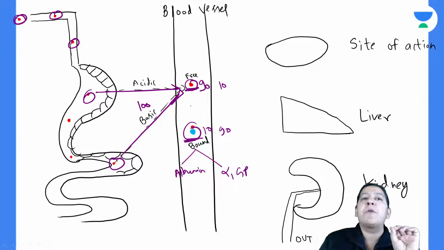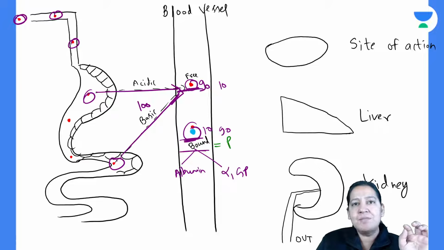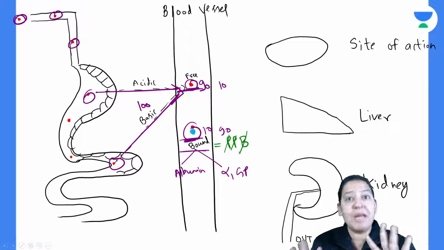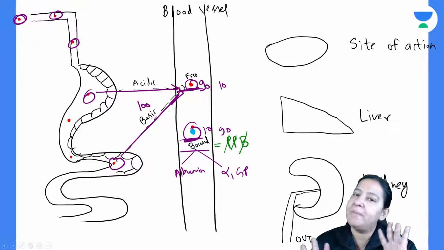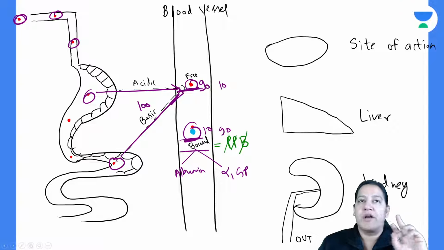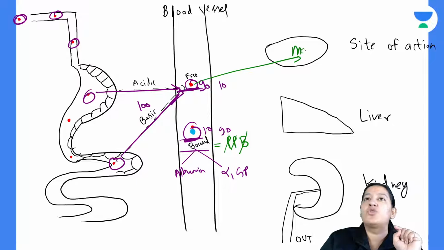So ultimately some proportion of the drug is bound. This is known as the bound form and this is known as the free form. There is another name given to the bound form: plasma protein binding, known as PPB. Plasma protein binding of the drug is visible here. Have you got the concept? Should I go ahead? So these are the 2 forms of the drug. Now listen to the concept. It is the free drug which will go to the site of action and show its mechanism of action.